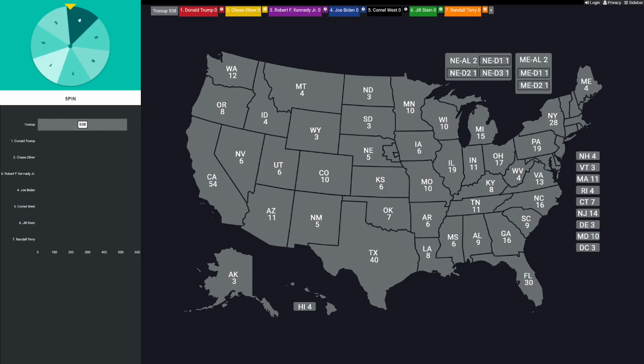So here's where the changes come in. Normally, after all the spins, whoever has the lowest amount of electoral votes will be eliminated. But given this is special for the general election, you're going to need to finish on the bottom twice before you're eliminated. One loss will just give you an X, and you'll still be in this thing to keep on going.